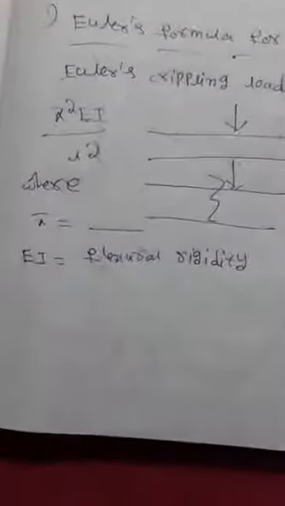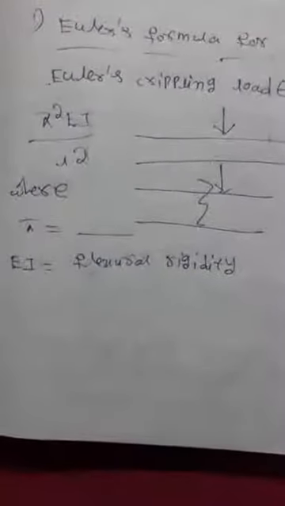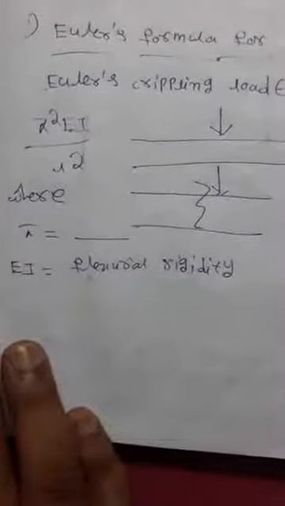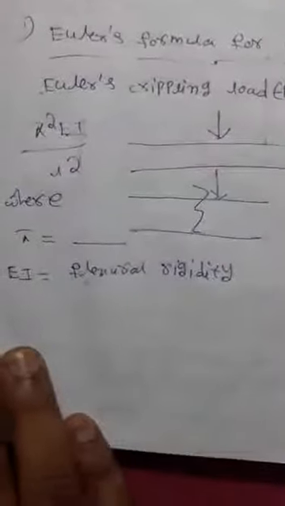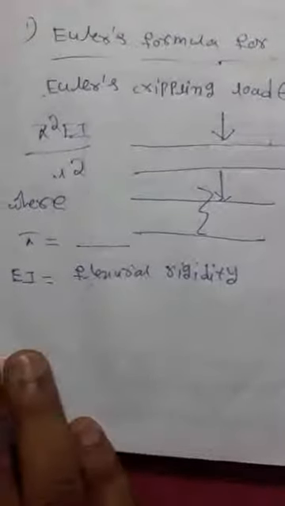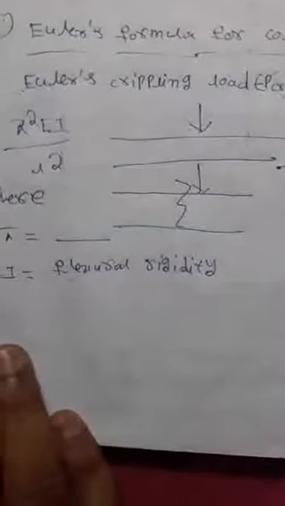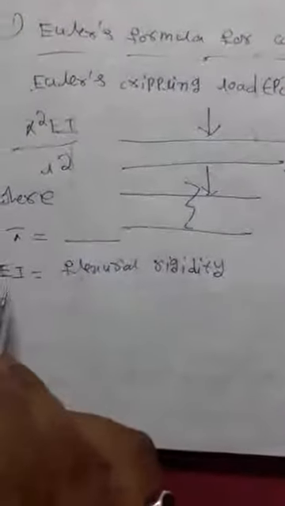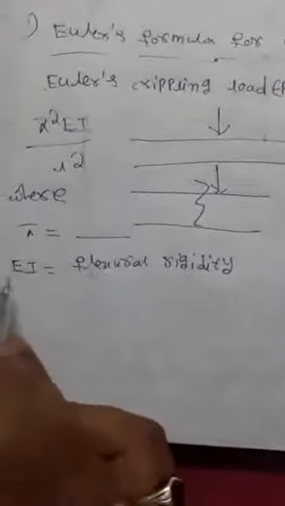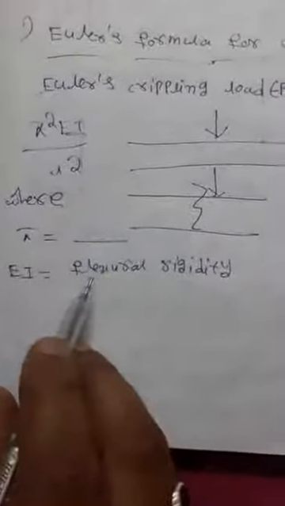This flexural rigidity mostly appears in the problems in the 6th chapter or 5th chapter, that is deflection of beams 1 and deflection of beams 2. Mostly in those problems, using Mohr's theorem, the double integration method or Macaulay's method, all these problems are solved with this EI value only. So EI is nothing but a flexural rigidity, the product of Young's modulus and the moment of inertia.